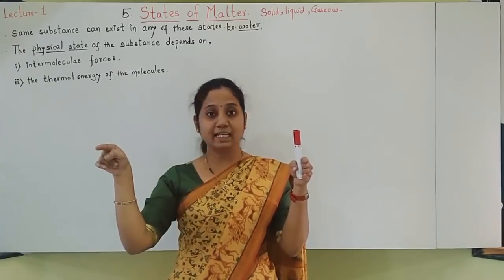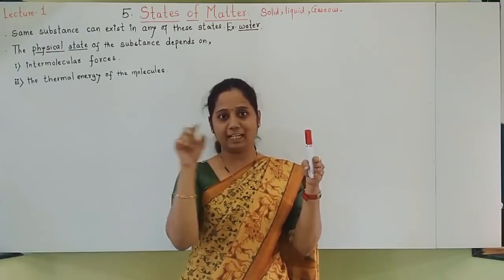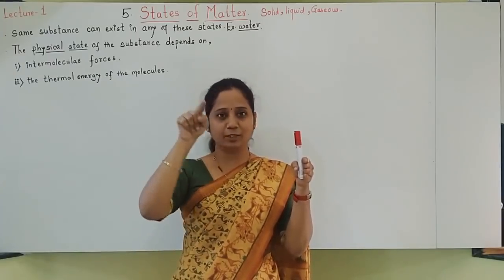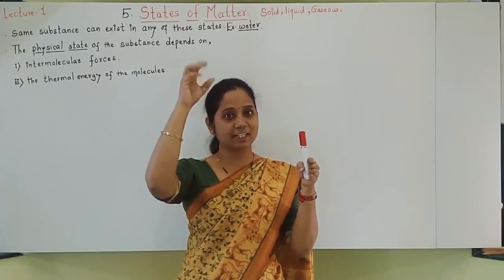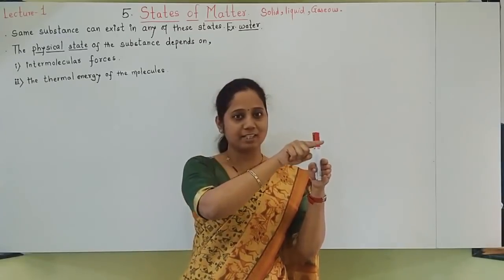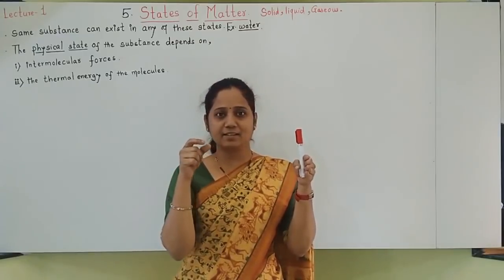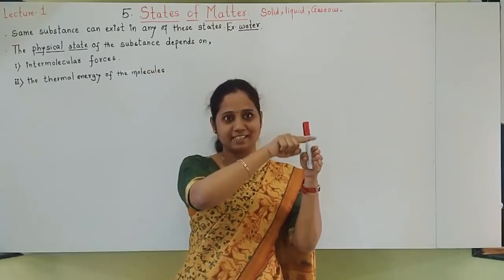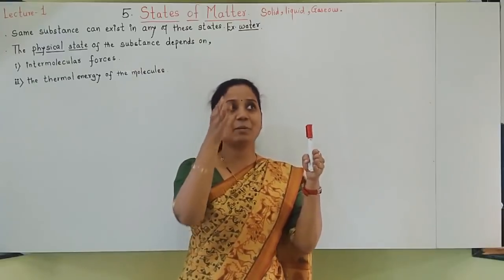When heating is done, for example, ice melts into liquid. On heating, solid melts into liquid. On heating again, liquid gets converted into steam, vapors will form. So on heating, liquid will get converted into gas. Heat related energy is called thermal energy. Thermal energy goes on increasing. On heating, solid becomes liquid. On further heating, liquid becomes gas.